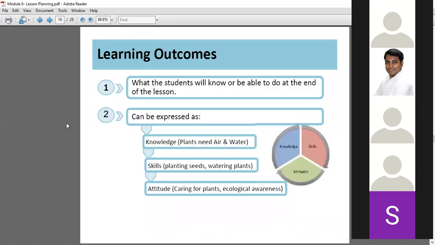What is the learning outcome? What the students have learned. Right. What the kids are going to learn, or what they know, or what they will be able to do at the end of the lesson, at the end of a class. Right? The knowledge, skills, or their attitude.